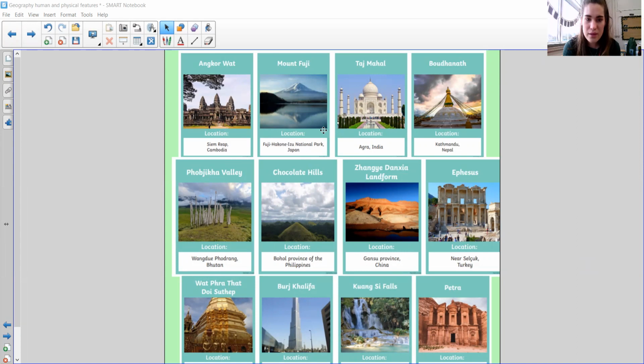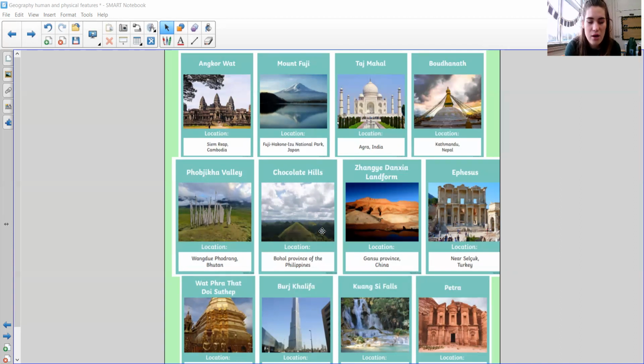Mount Fuji is a mountain. It's a physical feature. No human has built the mountain. It is there naturally. The Taj Mahal, again, is a Muslim temple, so it is a human feature. Bhutaneth is some sort of temple or monument, a human feature because someone has built it. The Pobjika Valley is a valley. Here it actually shows there are some white flags, which kind of signpost it, but it is a valley, so a valley is a human feature.